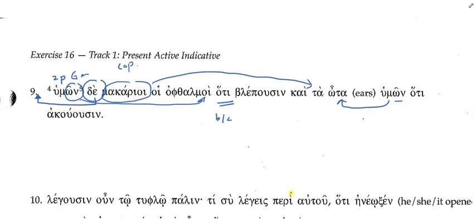Could you translate it as blessed are your eyes that see and your ears that hear? No, because if it were your eyes that see, you wouldn't have hoti, you'd have a relative pronoun, right? So that's not what we have.